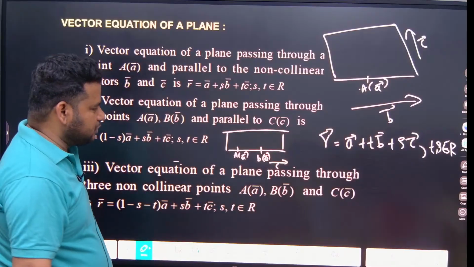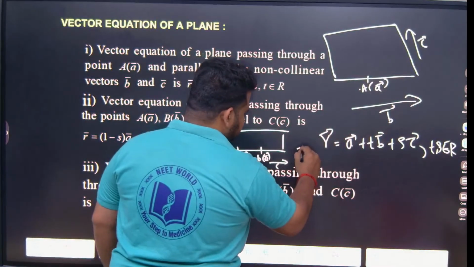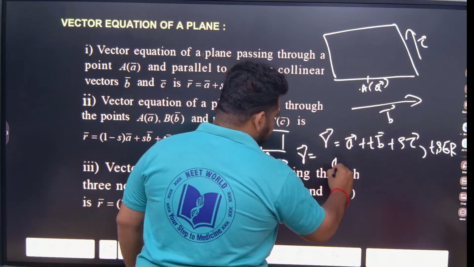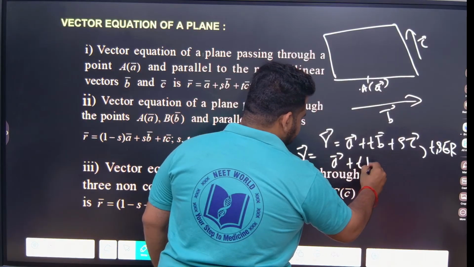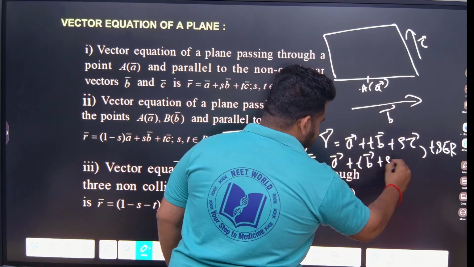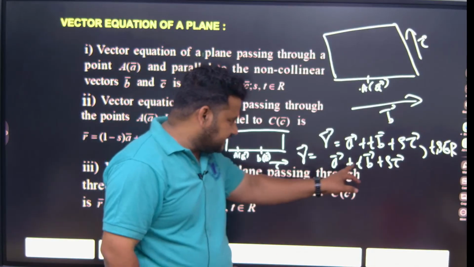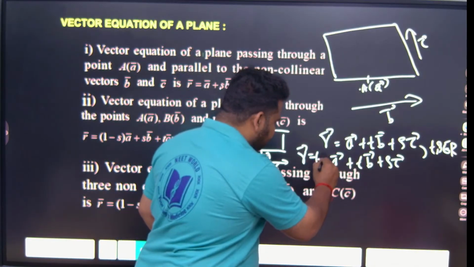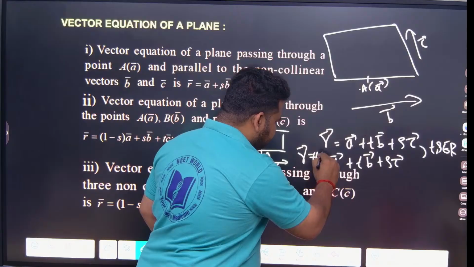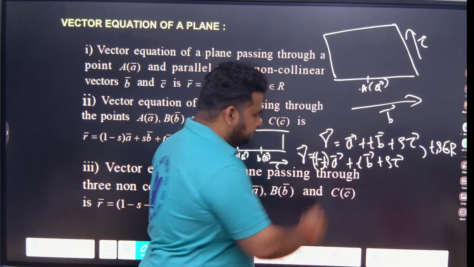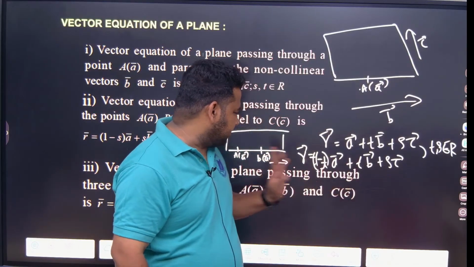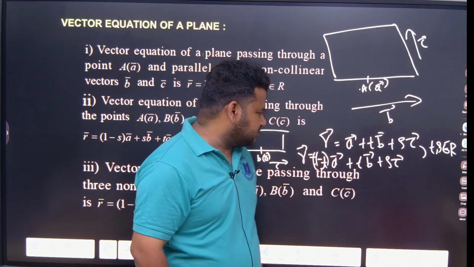If this is the case, r is equal to a plus tb plus s into c. Same thing you will write. If you are writing tb here, here you should write 1 minus t. What is with t, that you should write, 1 minus t.